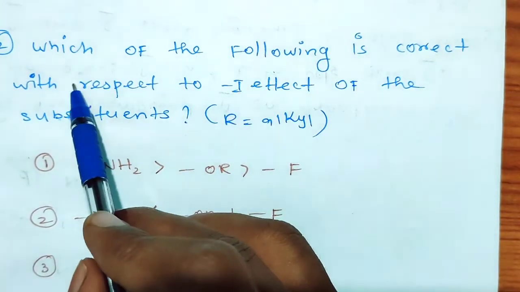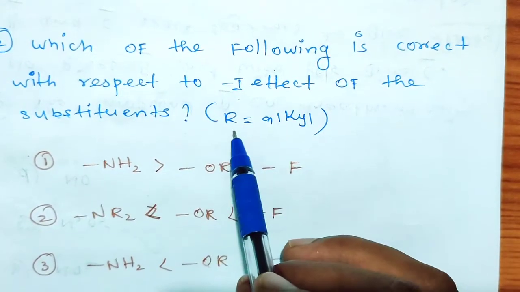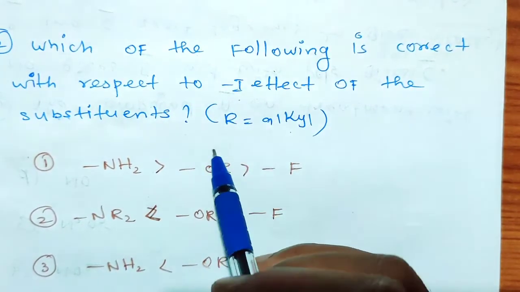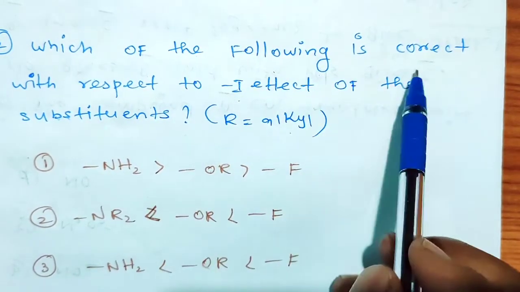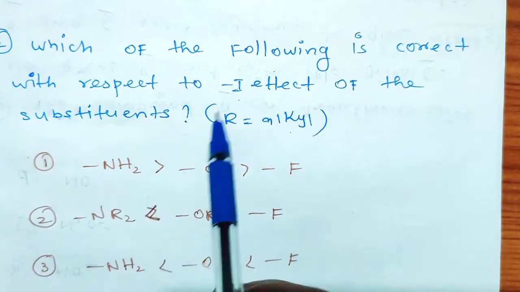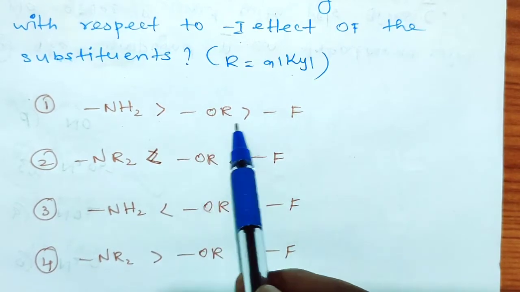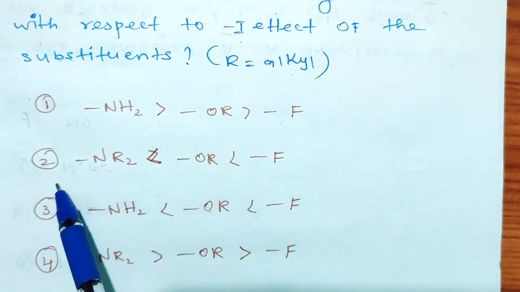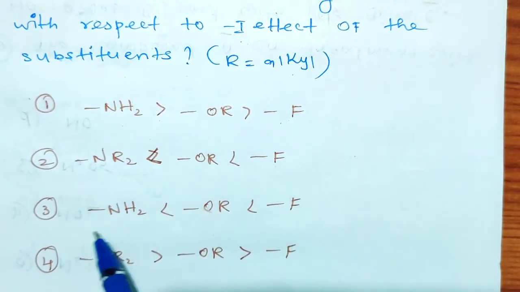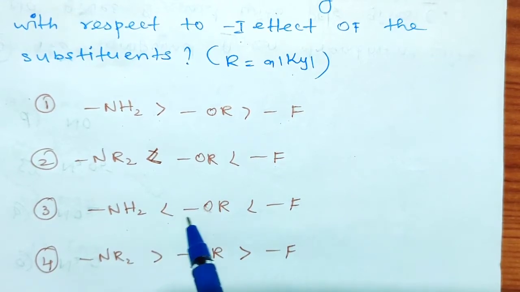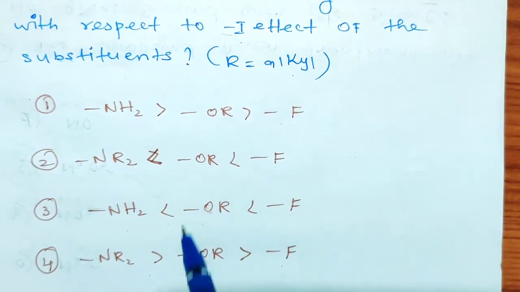The next question: which of the following is correct with respect to the minus I effect of the substituent, right? So here R equals alkyl. Alkyl means either methyl, ethyl, propyl, anyone. So which of the following is correct with respect to the minus I effect of the substituent? Here four options are given. You see the four options. So first, NH2 greater than OR greater than F, fluorine. Now second, NR2 less than OR less than fluorine. Here third, NH2 less than OR less than F. Here fourth, NR2 greater than OR greater than fluorine, right? So four options are given.